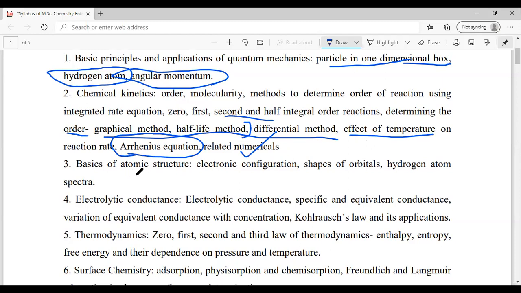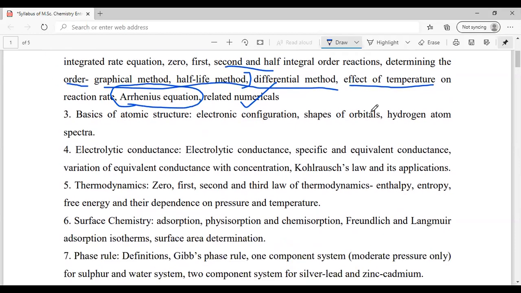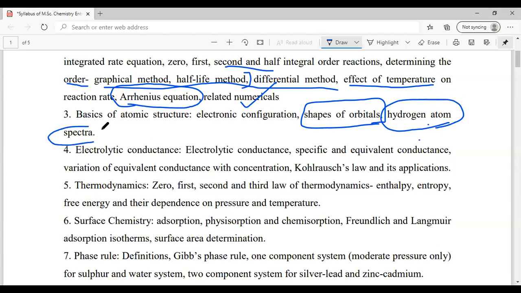Further, in the basis of atomic structure, the shapes of the orbitals are okay. I have already given that in the shortcut video of inorganic chemistry. In physical chemistry, the shapes of the orbitals are not much important actually. It is okay to leave this part, but the hydrogen spectrum is very important. The Rydberg constant and all those parts are very important. So in this chapter, you should not leave the part of hydrogen atom spectra.